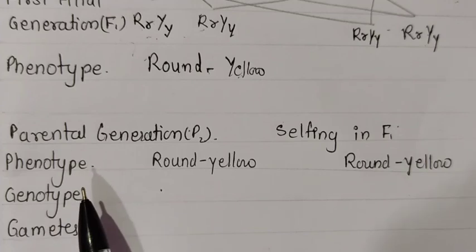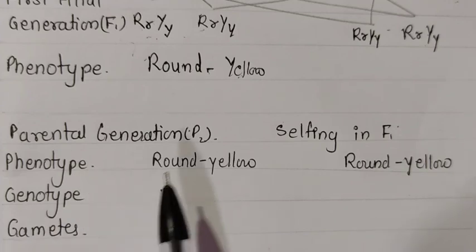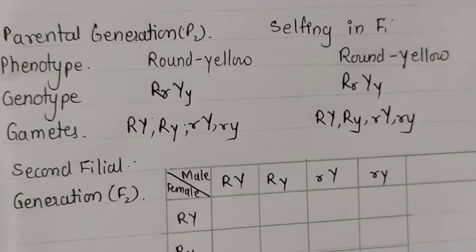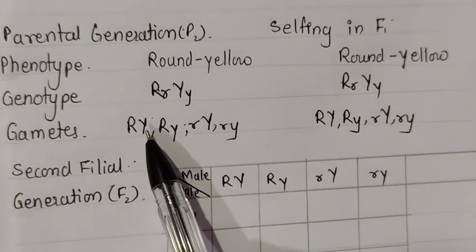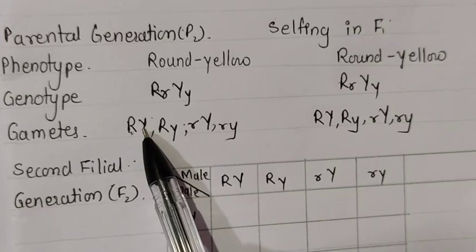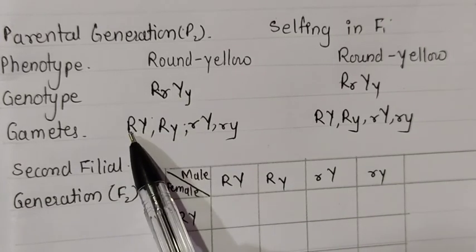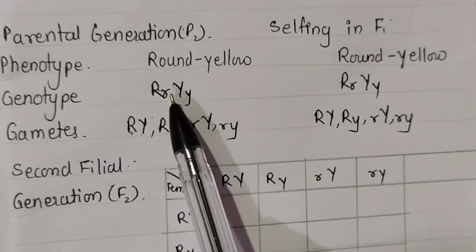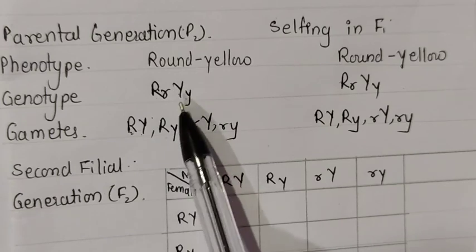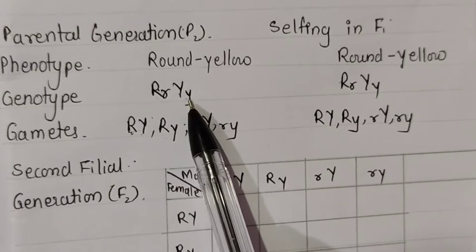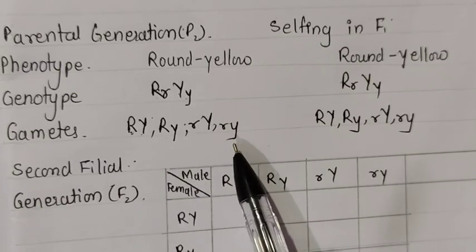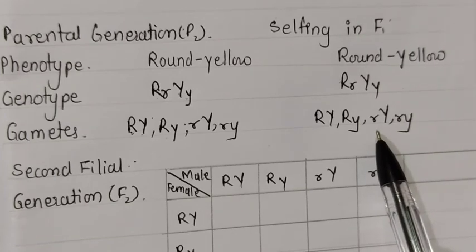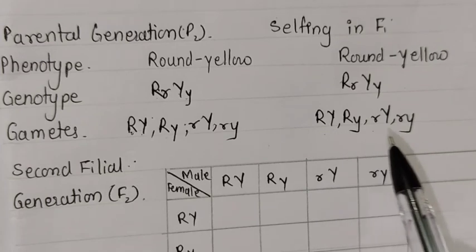Now what we have to write here is the genotype, genetically. See here, the gametes formed from here, one is of shape and one is of color. So capital R or Y, if it combines, the gamete will be like this. If capital R and small y combine, then the gamete will be like this. Then small r, capital Y like this. Then small r and small y like this. Like this, 4 types of gametes will form. Now the same with the second plant also. The second plant has the same phenotype and the same genotype, so the gametes will be the same.